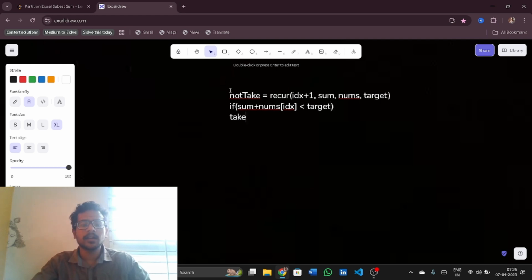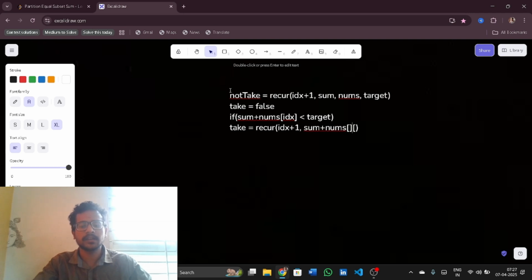Then take will be equal to false initially, because if you see here it will be false, and here take will be changed. If I got a true, then it will be changed to true. So recur index plus 1 and sum plus the current index element, index comma nums comma target.